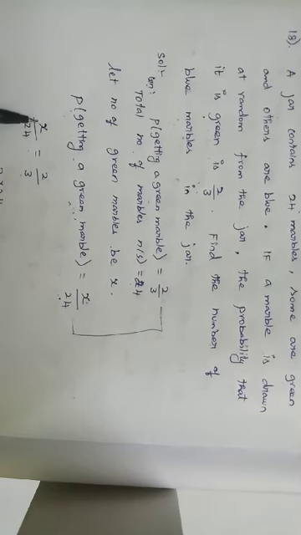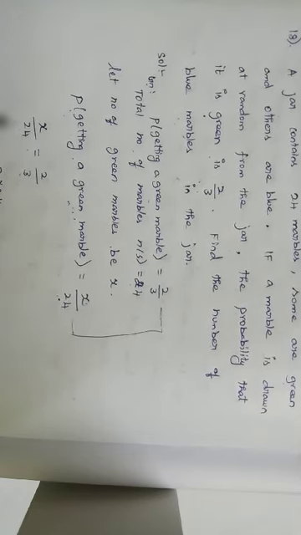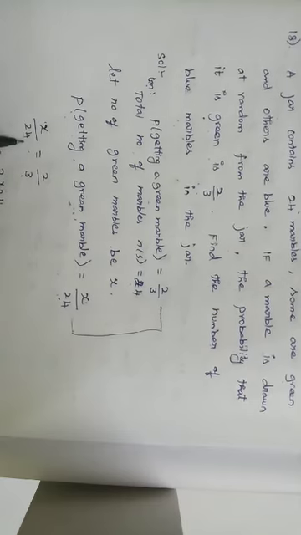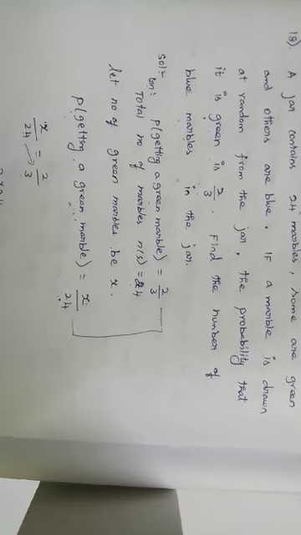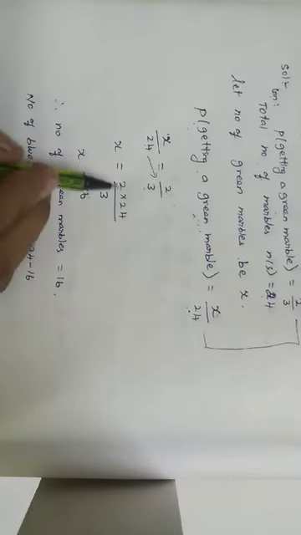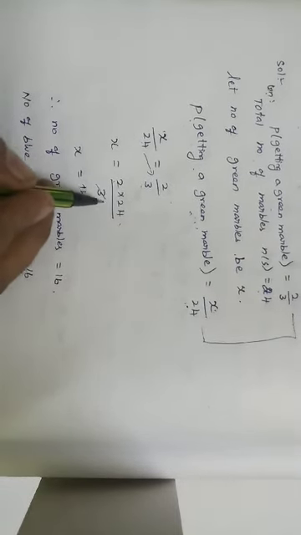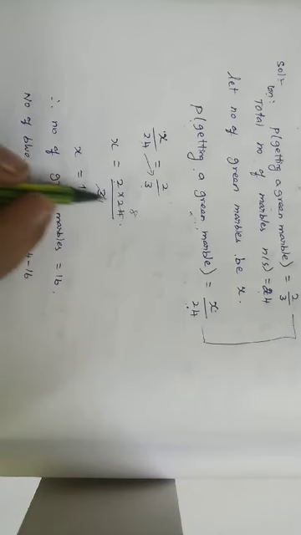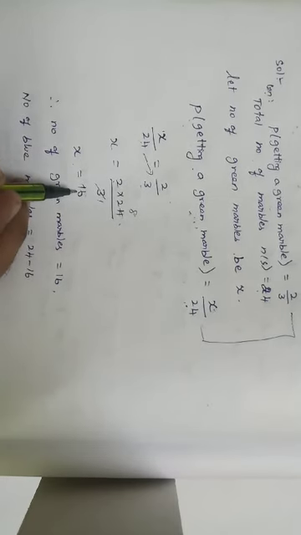Now we have the equation. Keep x on the LHS, taking 24 to the RHS, divide becomes multiply. So 2 into 24 divided by 3. Simplify: 3, 1 times; 8 times. 2 into 8 is 16. x is equal to 16.